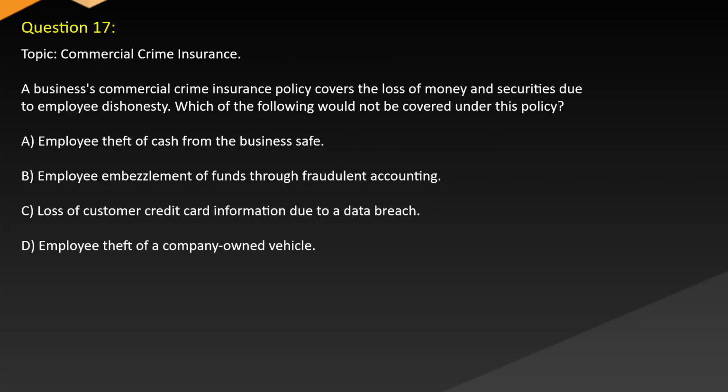Question 17. Topic: Commercial crime insurance. A business's commercial crime insurance policy covers the loss of money and securities due to employee dishonesty. Which of the following would not be covered under this policy? A. Employee theft of cash from the business safe. B. Employee embezzlement of funds through fraudulent accounting. C. Loss of customer credit card information due to a data breach. D. Employee theft of a company-owned vehicle.